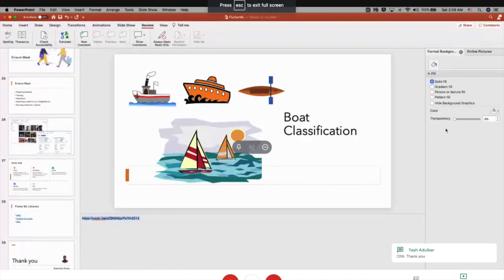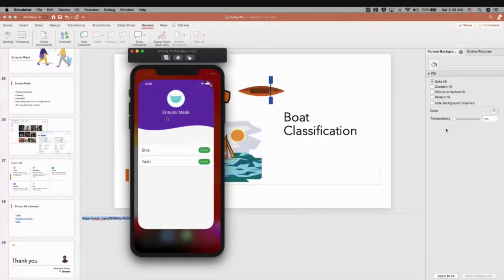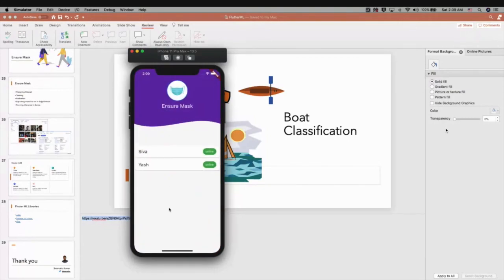So for the same demo here, the mask: this one I'm trying to use because wearing a mask is very important, right? If I wear the helmet, I'm safe. If I wear the seatbelt, I'm safe. But in this COVID situation, this is a very unusual thing, right? I need to wear a mask for other people's safety.